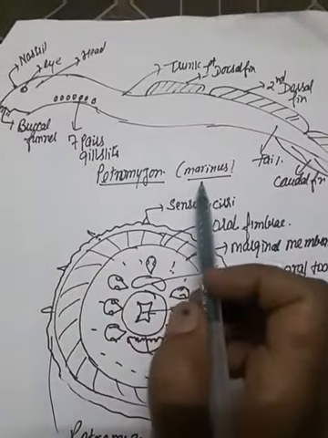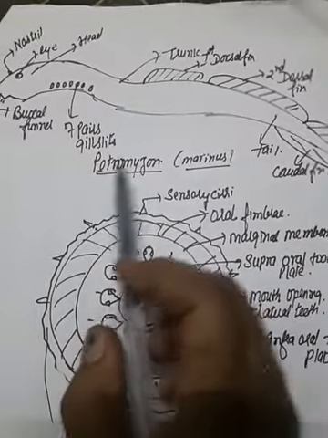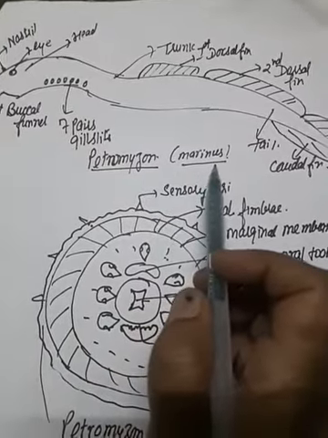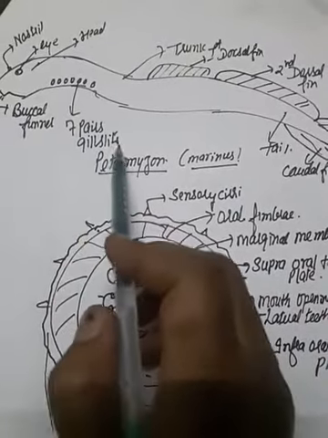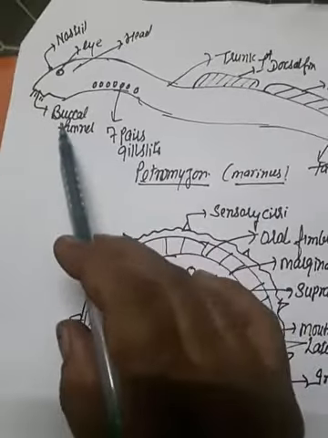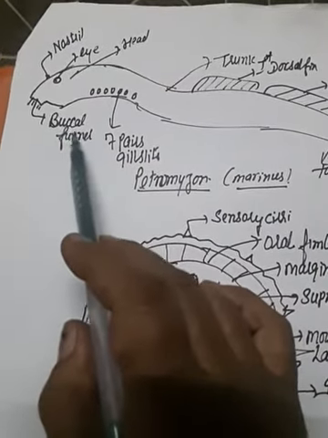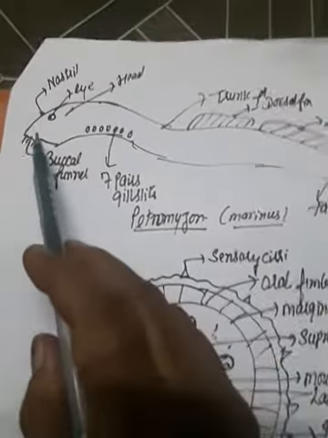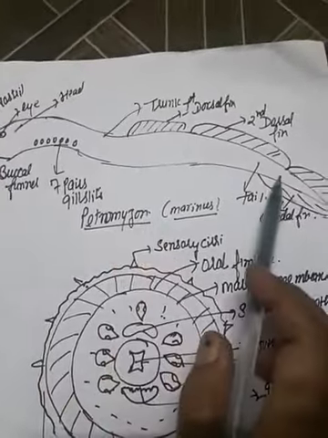The larva of Petromyzon is termed the ammocoete larva, and both Petromyzon and ammocoete can be identified externally with the help of 7 pairs of gill slits. The anterior end bears the buccal funnel in which the true mouth opening is present. The body is divisible into 3 parts: the head, the trunk and the tail.